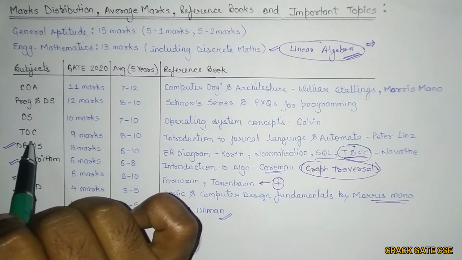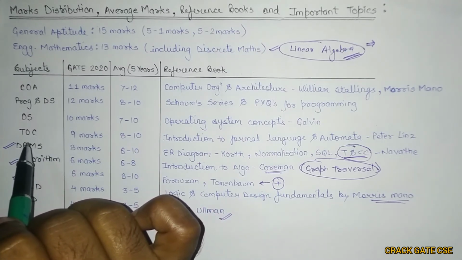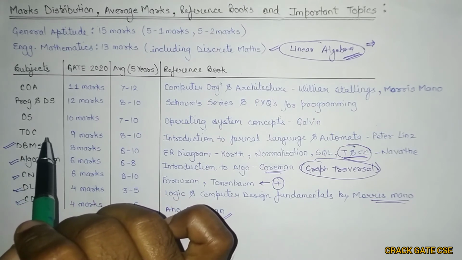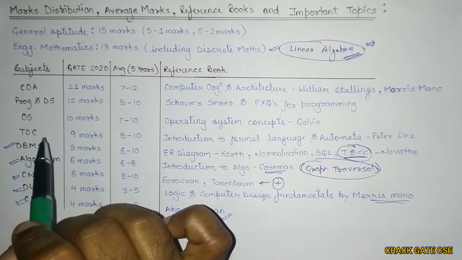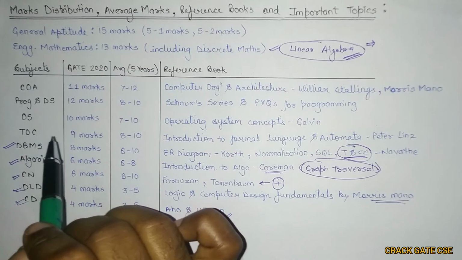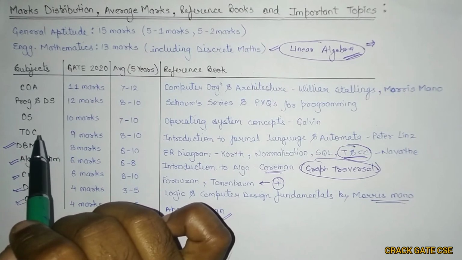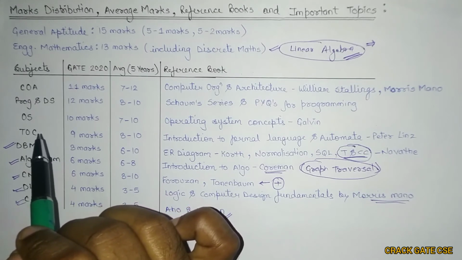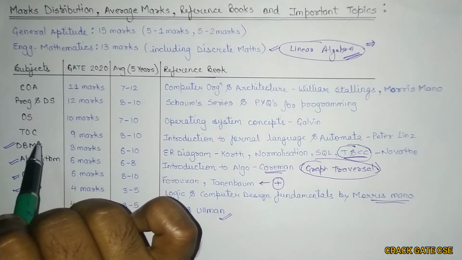In theory of computation, the important topics are closure properties. They can ask about closure properties, undecidability, what is undecidable and what is decidable, right? Regular expressions and regular languages, they can ask you questions on DFA, deterministic finite automata. So these are the important topics for TOC.